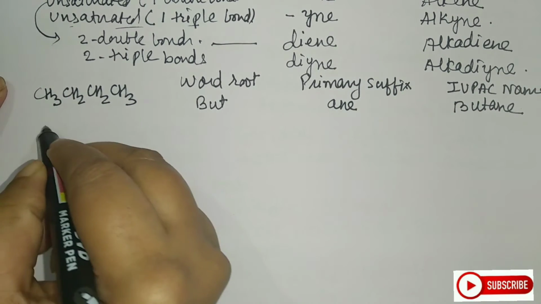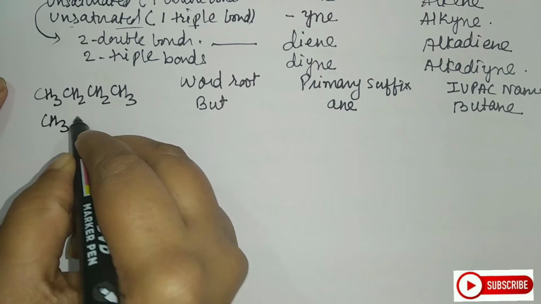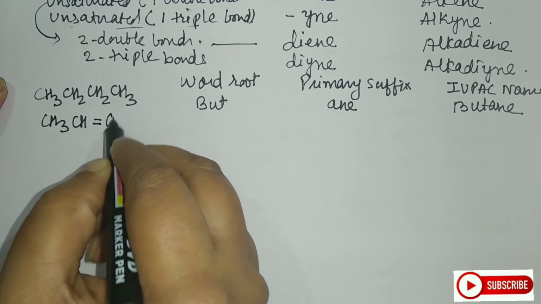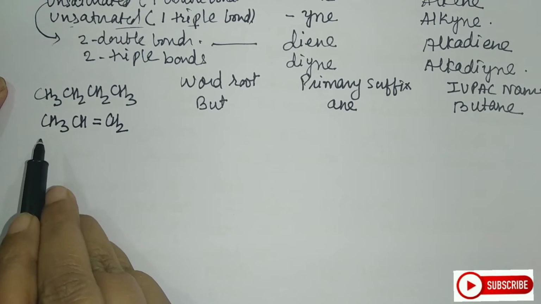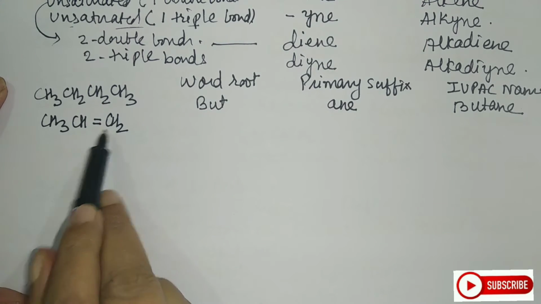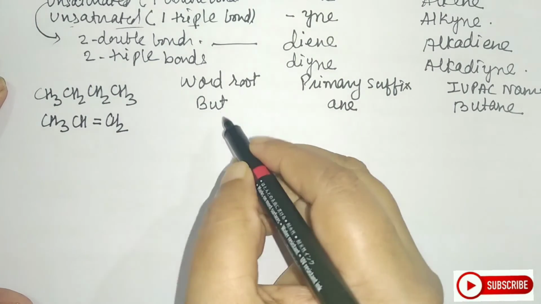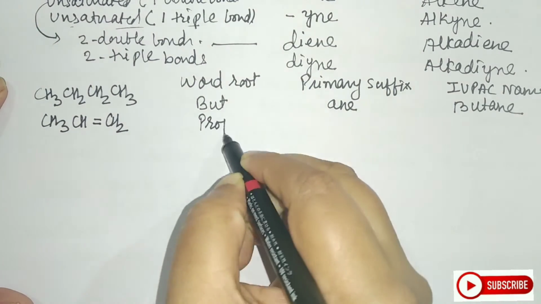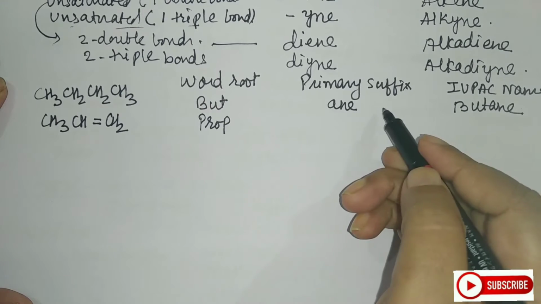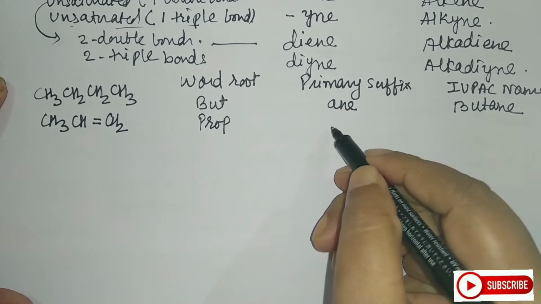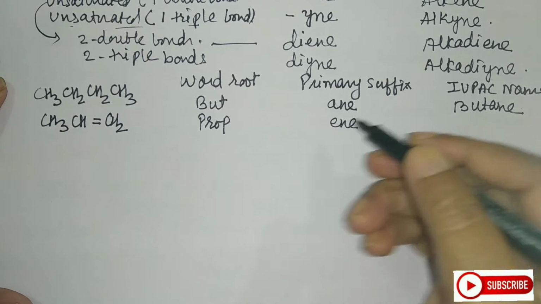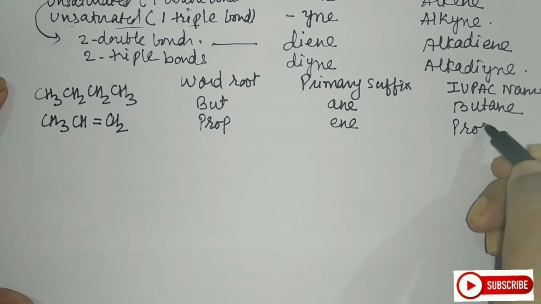Let us see the next one, CH3, CH double bond CH2. How many carbon atoms? 1, 2, 3. Means the word root is prop. Now primary suffix, there is a double bond, so it will be ene. So the name is propene.